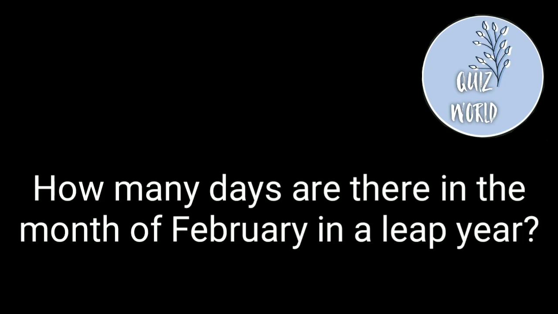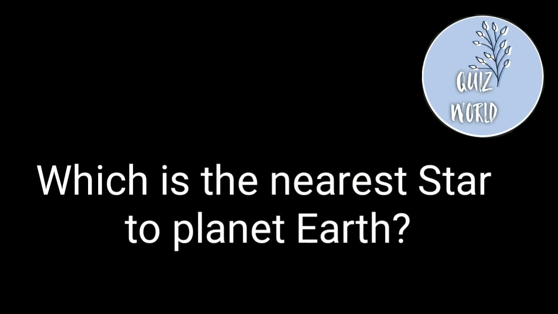How many days are there in the month of February in a leap year? Answer is 29. Which is the nearest star to planet Earth? Answer, Sun.